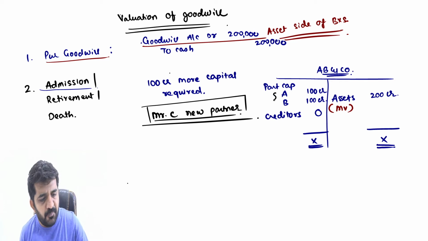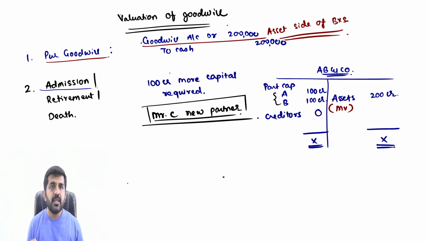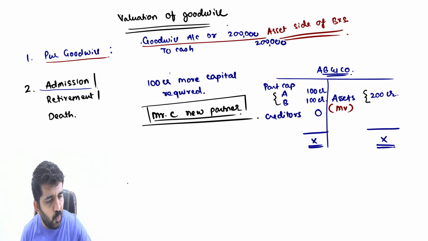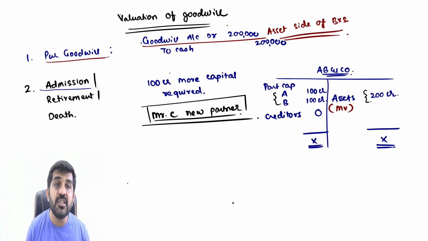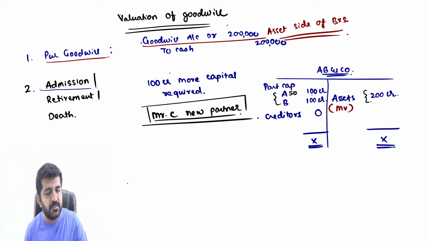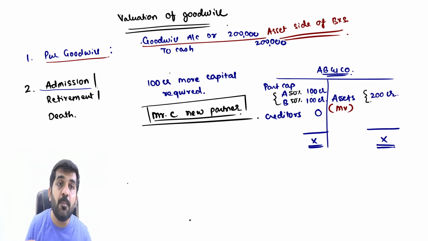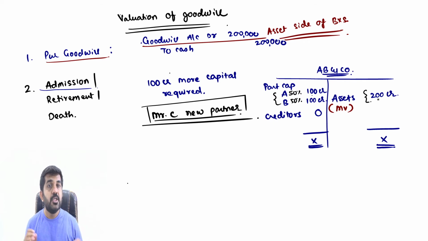When the partnership firm is having two partners, these two partners are co-owners of this asset. What does it mean? 50% partner is Mr. A, 50% partner is Mr. B. Their profit sharing ratio is 50-50%. So they are now partners of this particular asset. But now a new equal partner is introduced. So now this asset will be shared by all three partners. This asset was created by two partners, but now it will be shared by all three.